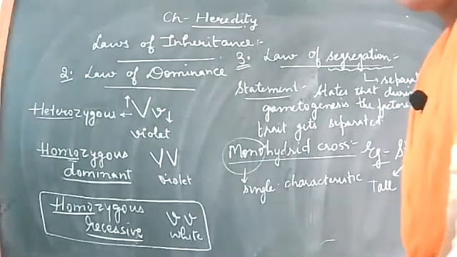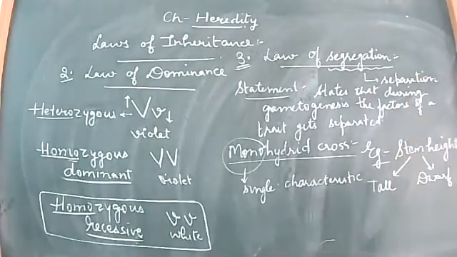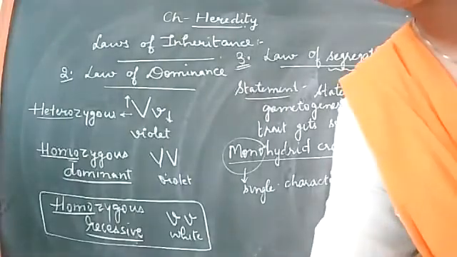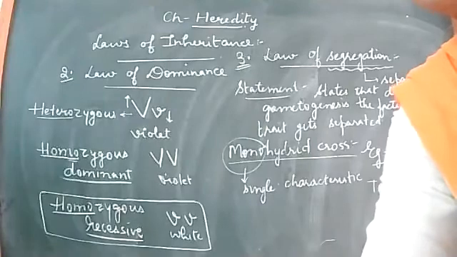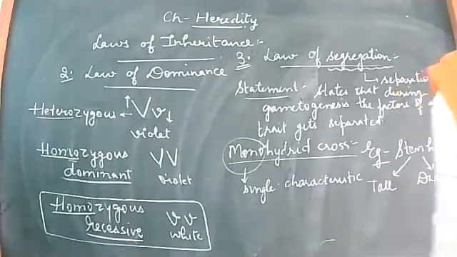For these things to happen, that is how its inheritance goes on and on. For that, we need to see what the inheritance pattern of the single characteristic is.